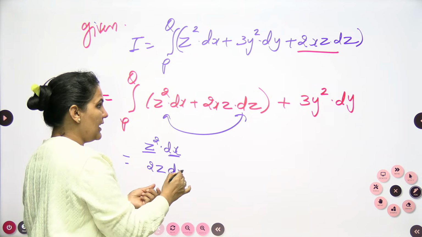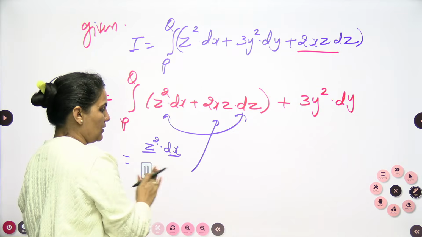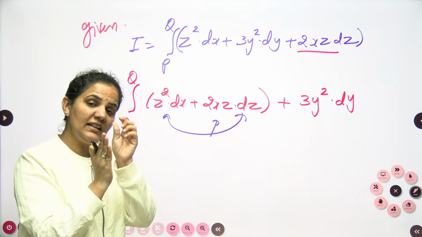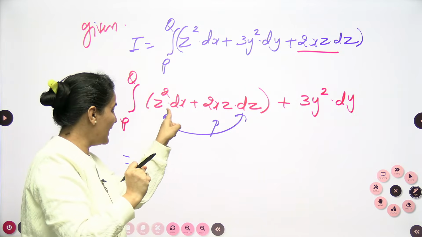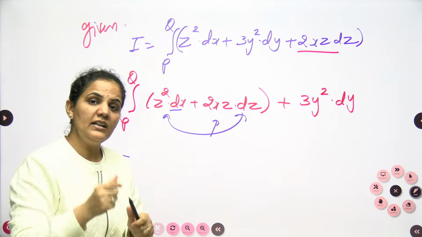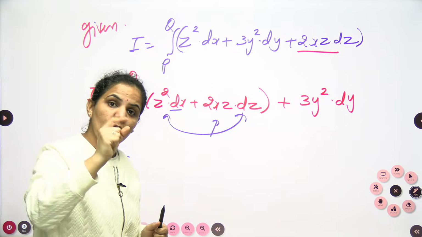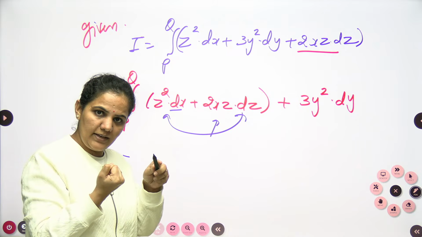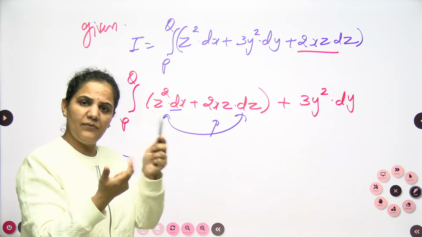So what we see now is the differentiation of z square with x also there. Let me read it like this: the differentiation of u into v is u as it is times differentiation of v, plus v as it is times differentiation of u.